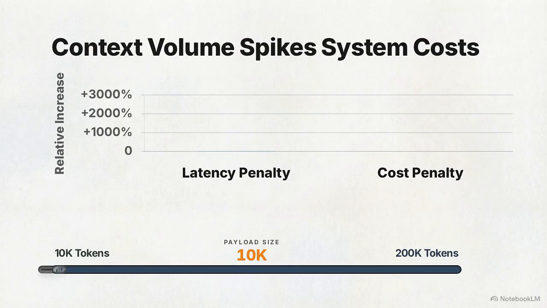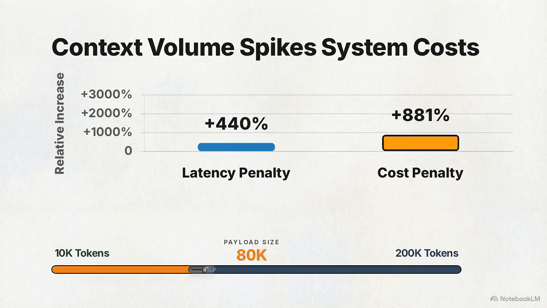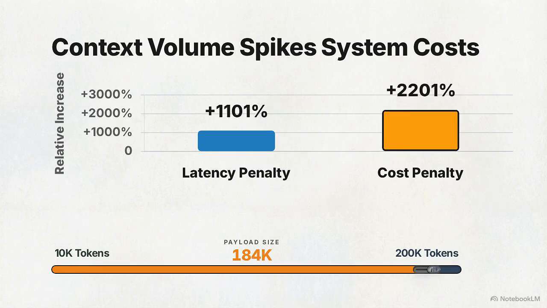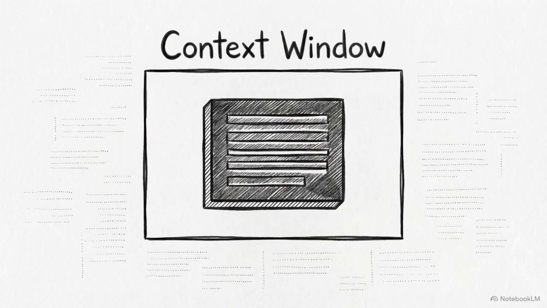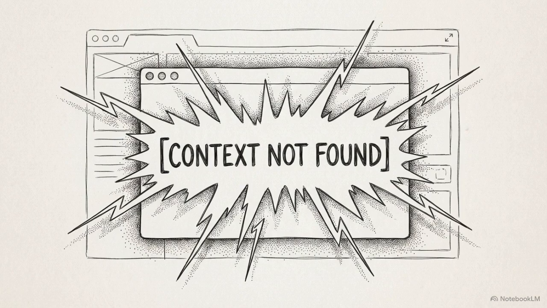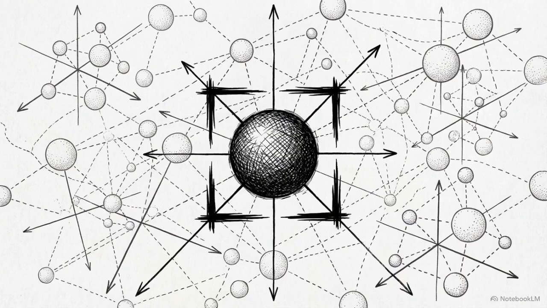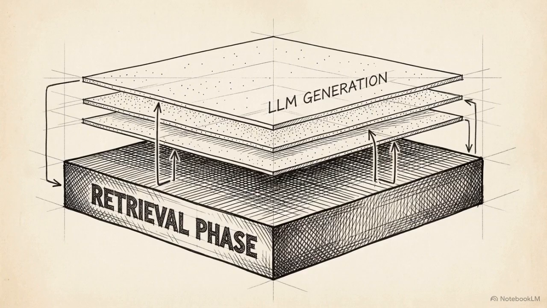Sending massive context payloads to the API creates a mathematical trade-off. Increased context size results in higher latency and significantly higher token consumption costs. Claude's intelligence and reasoning are effectively constrained by the quality of the specific data payload it receives. The model cannot reason about information that has been omitted from the context. The core engineering objective is to identify and retrieve the exact, highly relevant data chunks from millions of possibilities in a matter of milliseconds. Mastering this context retrieval phase determines both the technical viability and the unit economics of the entire system before the model generates a single token.